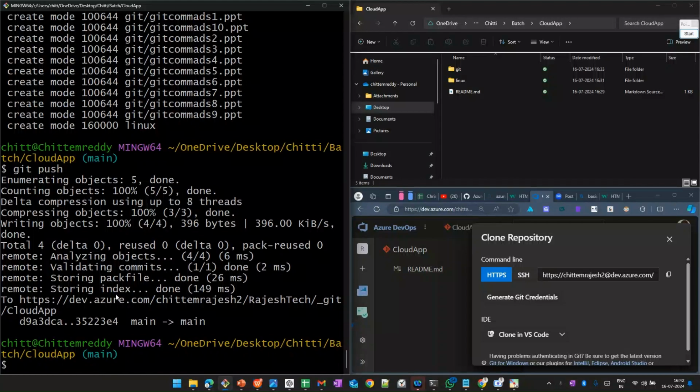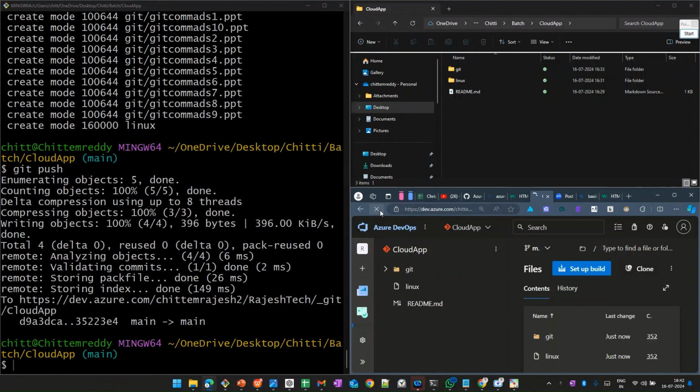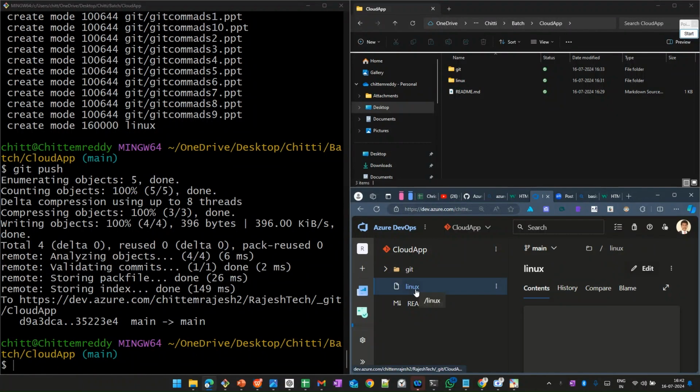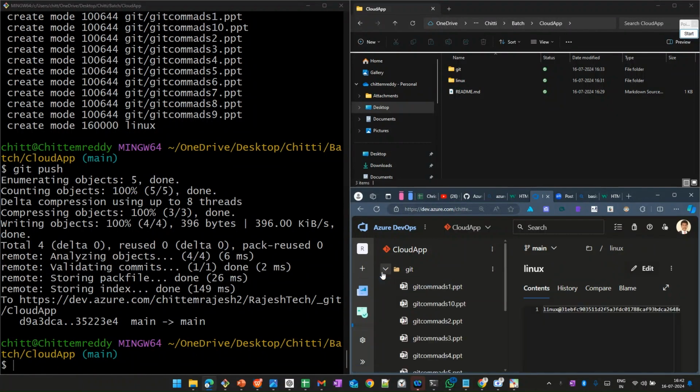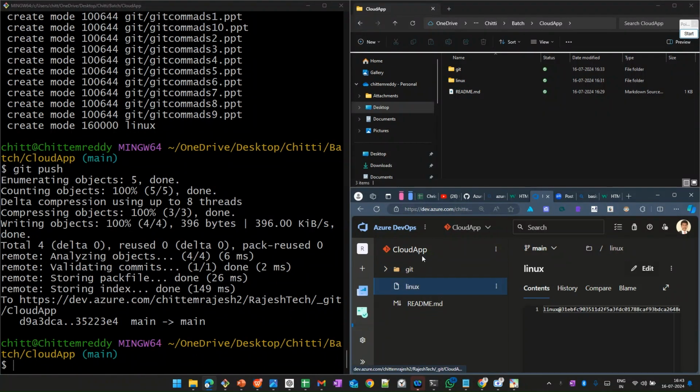It is pushed here. See, if I refresh this page, automatically the files will be there. See, Git will be there. These files will be there. This is the files we have. This is how we do it. This is the basic thing we need to do. Again, the same thing we need to do for Linux as well.